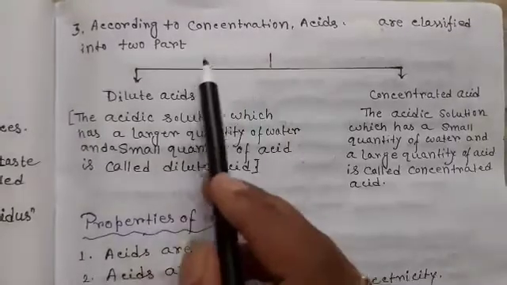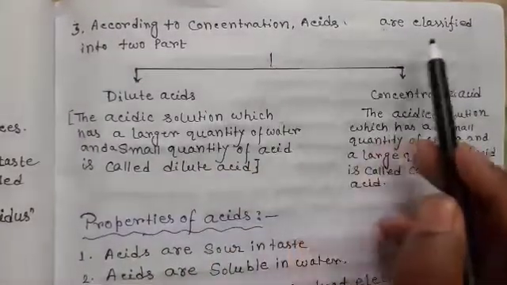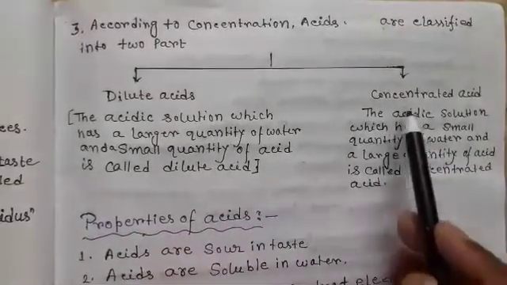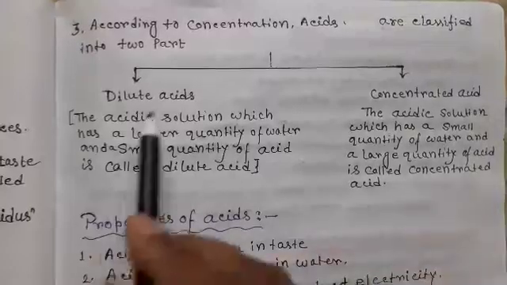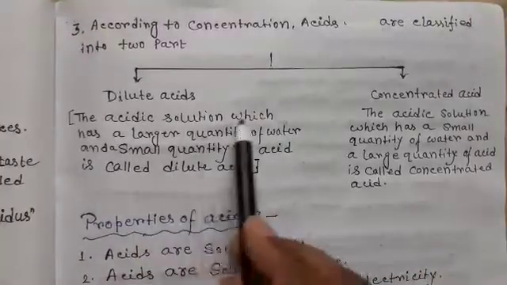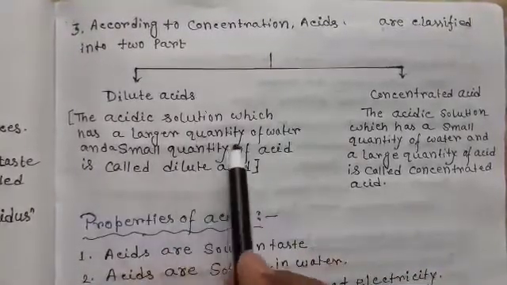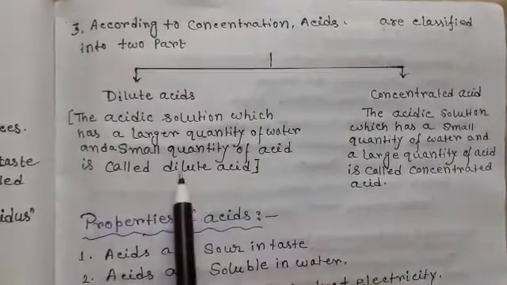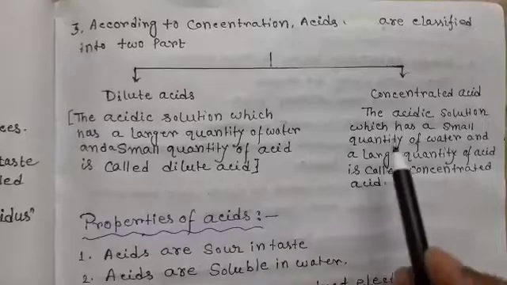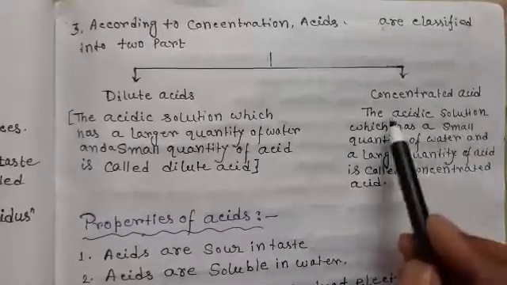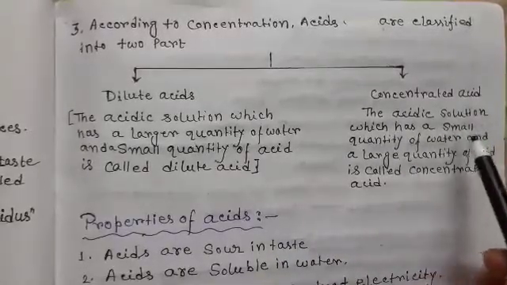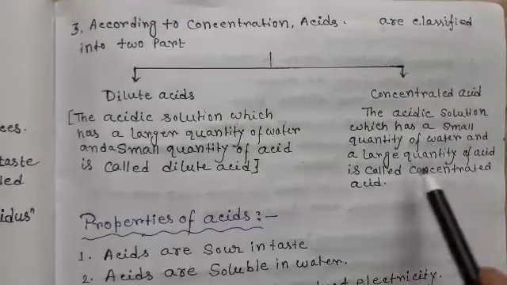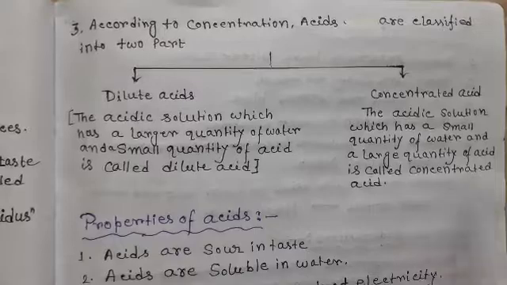Next, according to the concentration, acids are classified into two parts. One is dilute acid, another is concentrated acid. What is the dilute acid? The acid solution which has a larger quantity of water and a small quantity of acid is called dilute acid. And what is the concentrated acid? The acid solution which has a small quantity of water, that is, a small quantity of water and a large quantity of acid, is called concentrated acid.